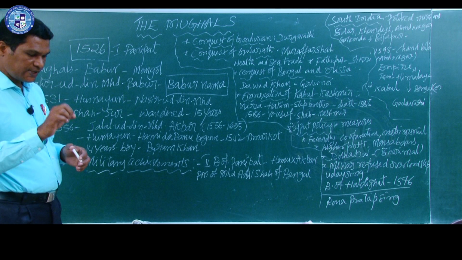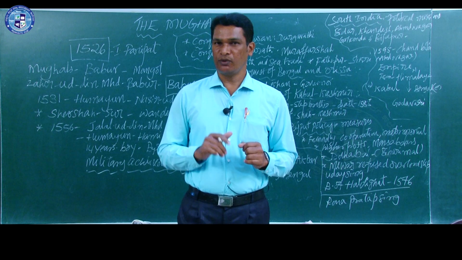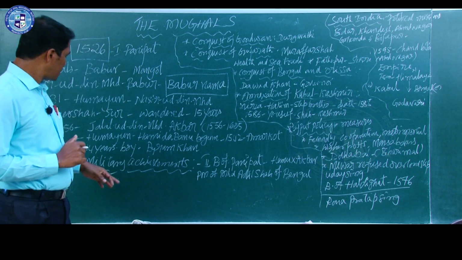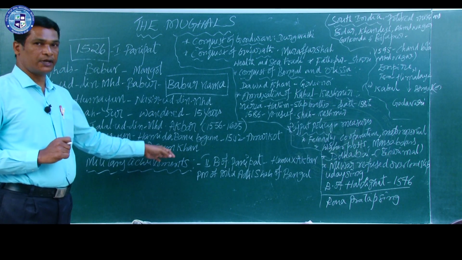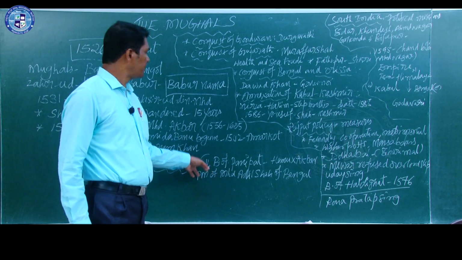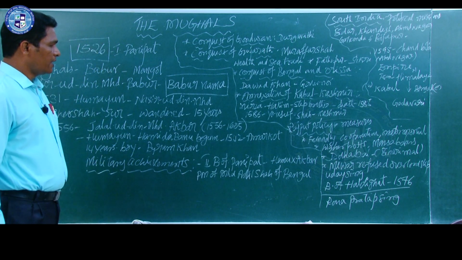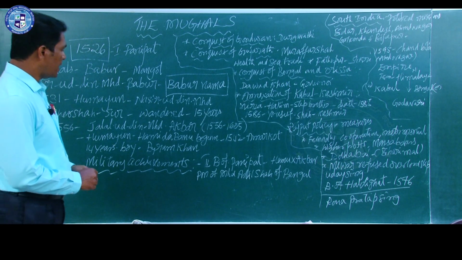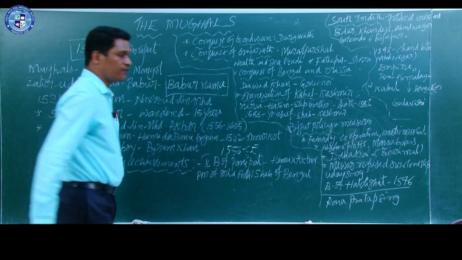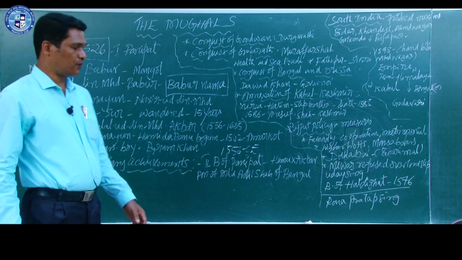Now, as soon as he ascended the throne, he had to extend his empire. That was his main intention, that was his main objective. So, here we learn some points about the military achievements of Jalaluddin Muhammad Akbar. Here, as I told in the beginning, students, one year is 1526, that is very important, and another one is 1556 CE. This is also very important from the examination point of view.